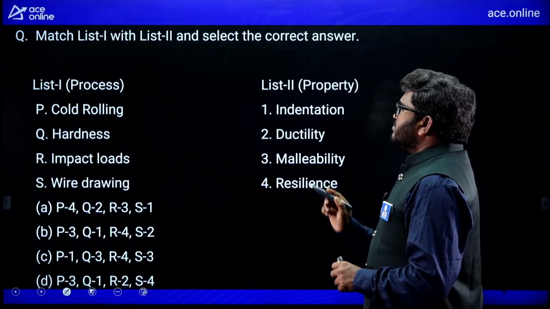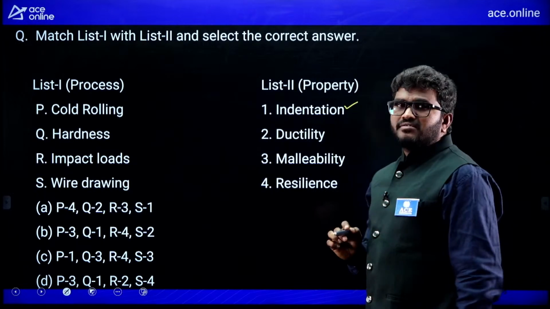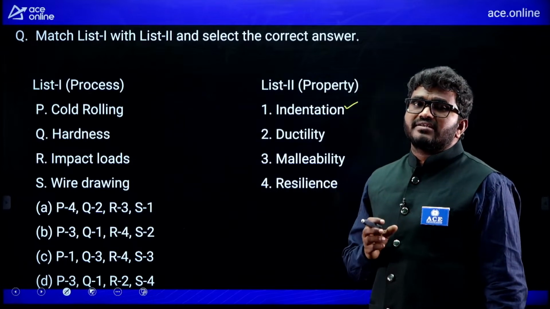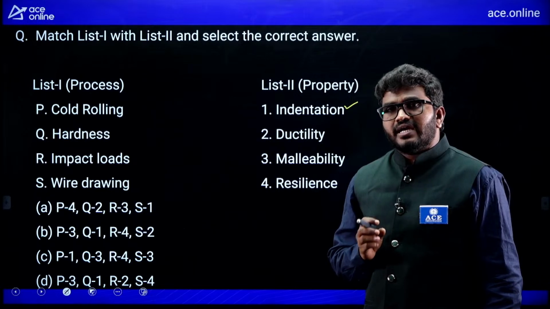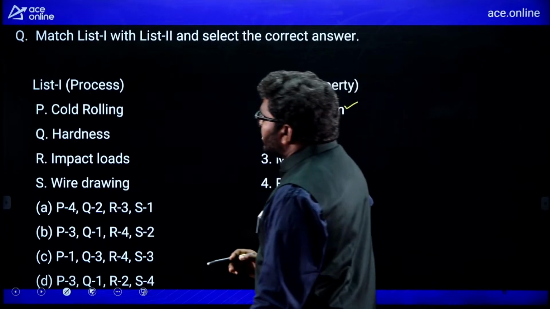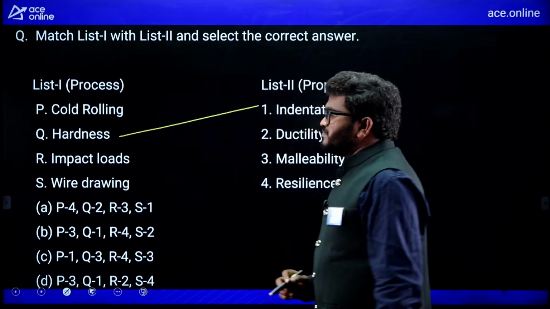Now, remember, the word indentation is related to hardness, because hardness is the ability of a material to resist a scratch or indentation. So I am going with indentation. Hardness is related to indentation.